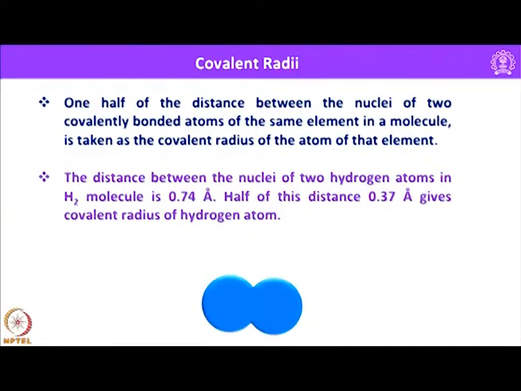And you can see here how to determine the covalent radius. For example, you take a diatomic molecule shown like that, and the distance between the two nuclei will give you some information about the covalent diameter, and half this distance is what we call the covalent radius. One can calculate the covalent radii of other elements from the internuclear distances, using elements whose covalent radii are known. For example, if you consider methane,